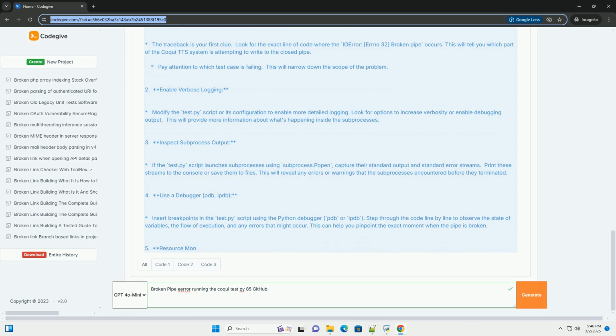If the tests are running in parallel, try reducing the number of parallel processes or threads. This can help alleviate resource contention and make it easier to diagnose the problem.